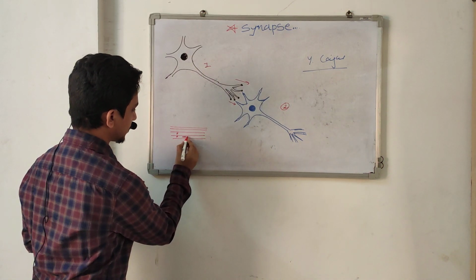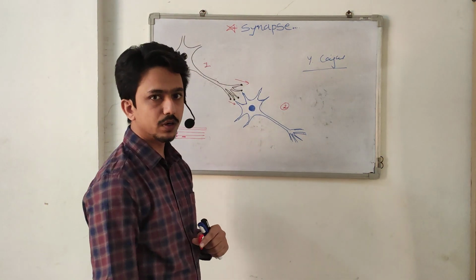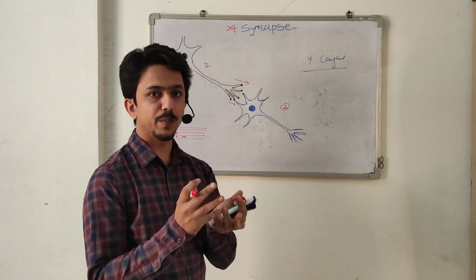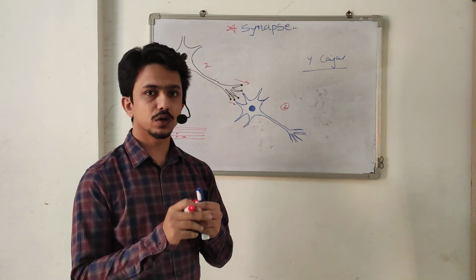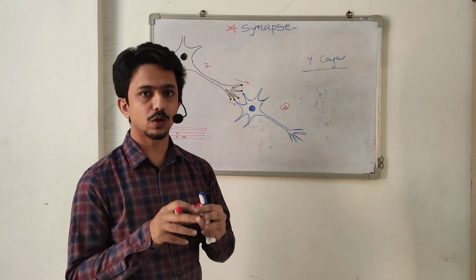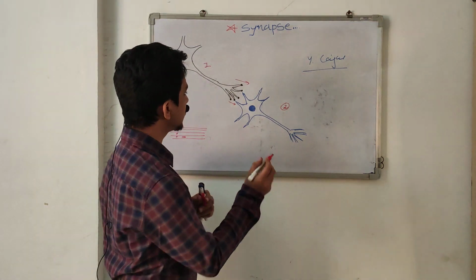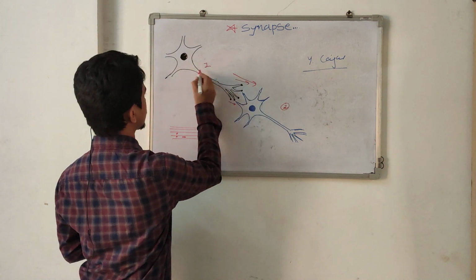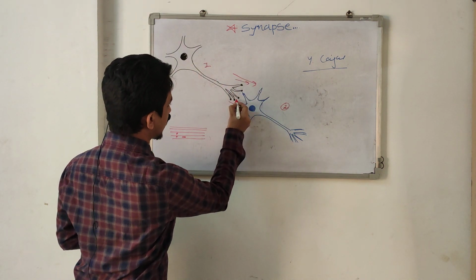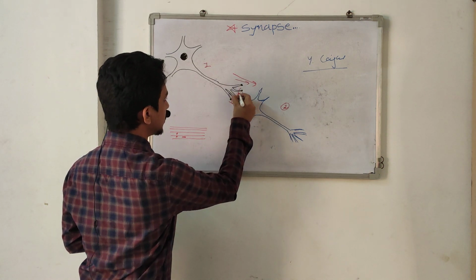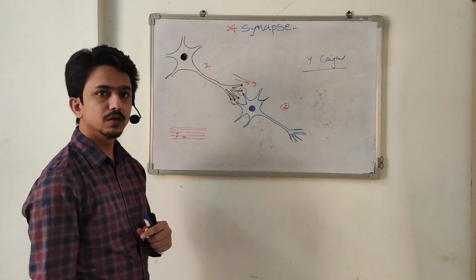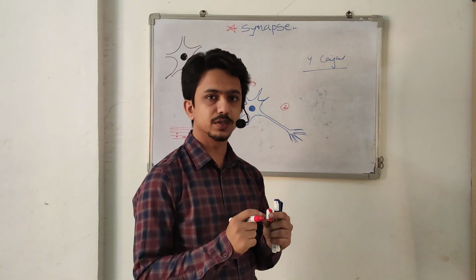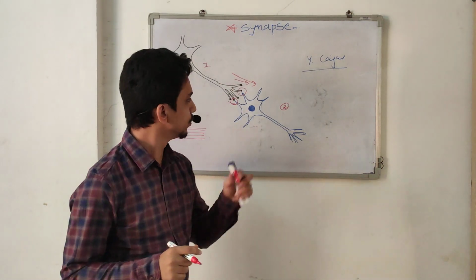Even if, as given in some books, there is a gap between two neurons, it is not a true synapse. A synapse exists only when they permit information to pass from one neuron to another. Suppose this is the first and second neuron. This part is a very microscopic space, a microscopic gap between two neurons.